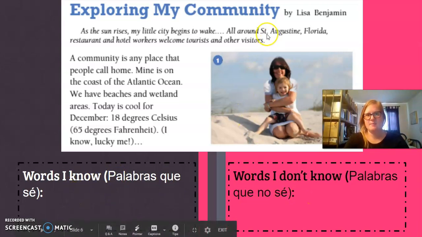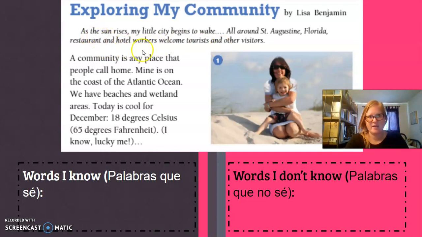For instance, maybe you didn't know St. Augustine, Florida, but you know what a restaurant is. You know what hotel workers are, but you don't need to do and, as, the, all of those words. So I'm going to continue to read aloud and listen for words that either you know or words that you don't know.